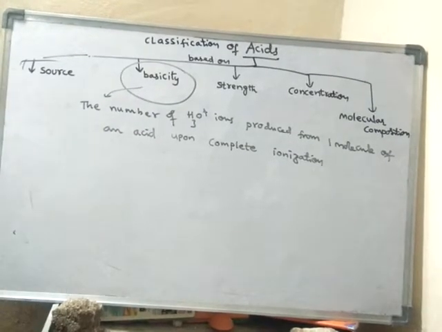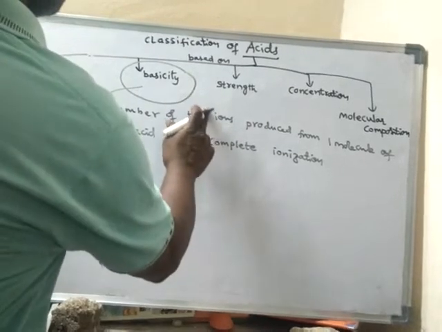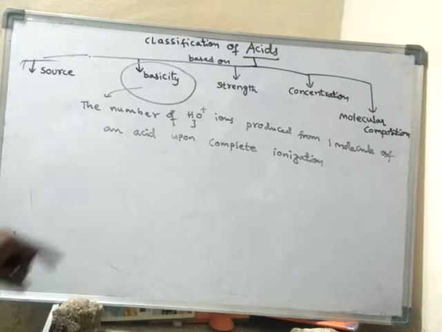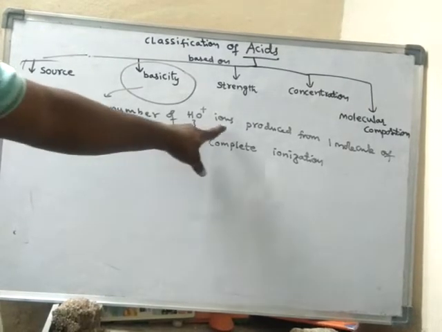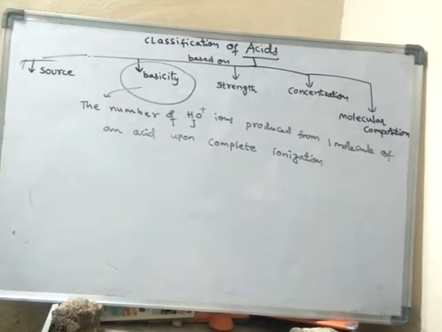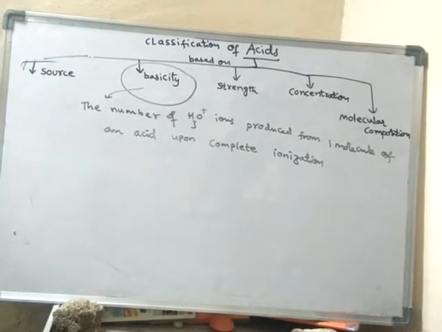The number of H3O plus ions. What is H3O plus ion? It is called hydronium ion. The number of H3O plus ions produced from one molecule of an acid upon complete ionization, that number is said to be the basicity of an acid.